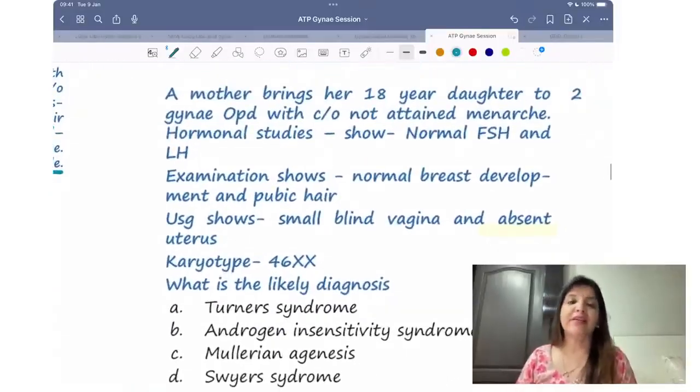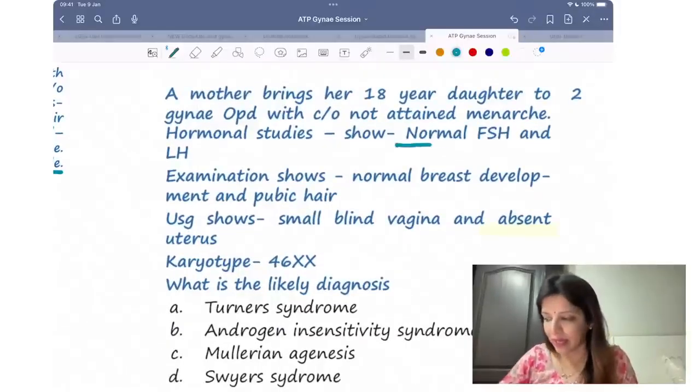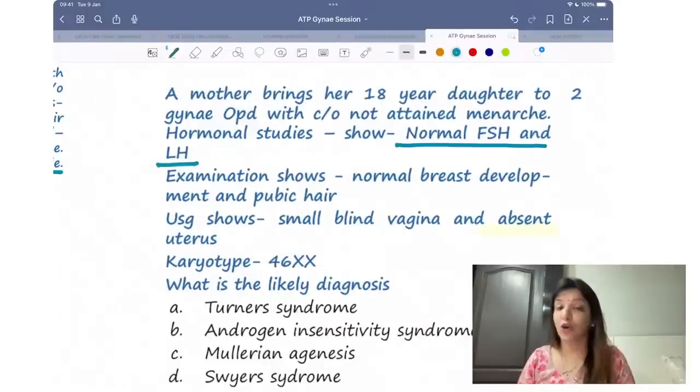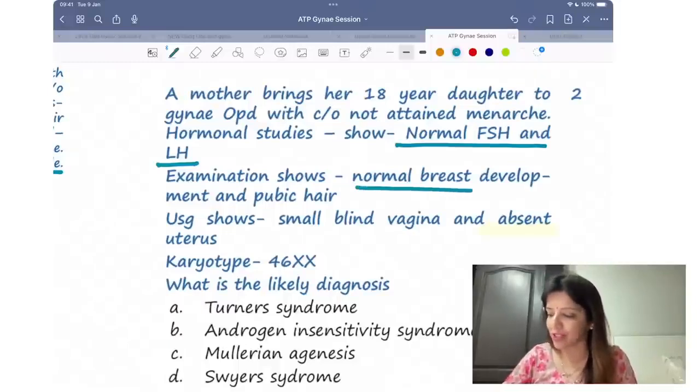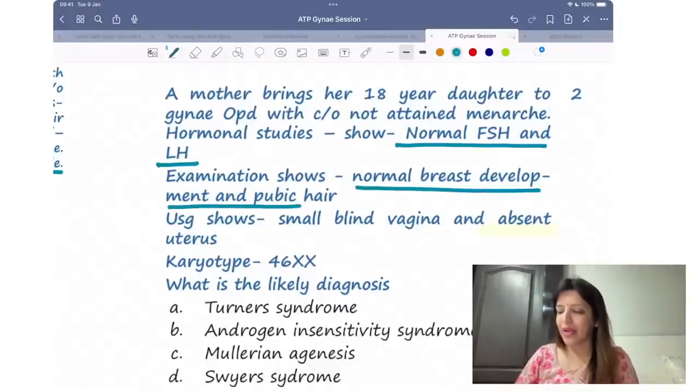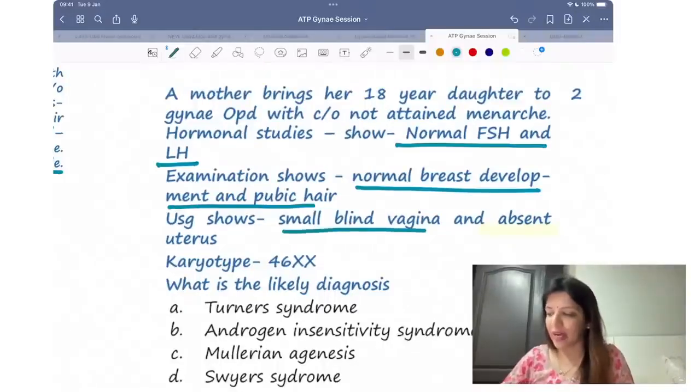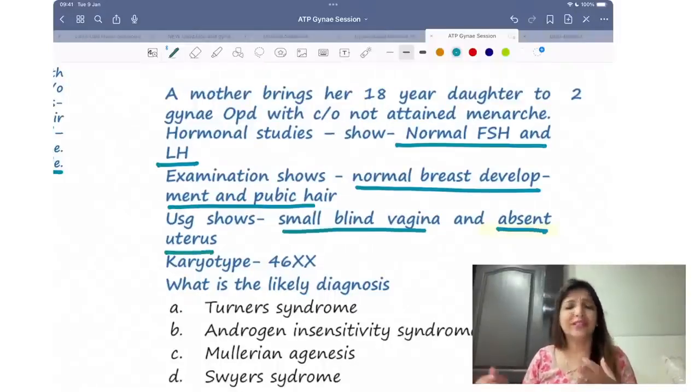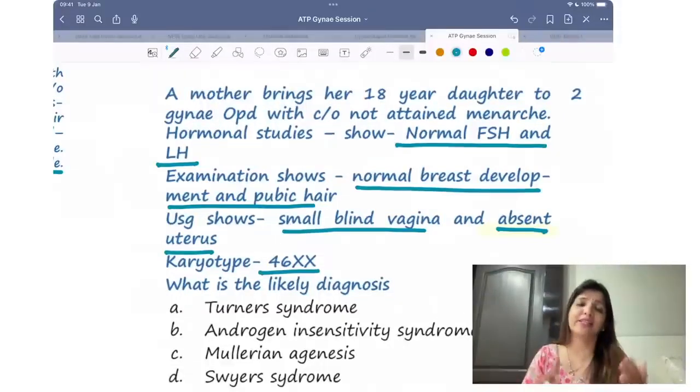A mother brings her 18 years old child to gynae OPD who has not attained menarche, normal LH-FSH. Your question is saying normal LH-FSH, normal breast development and pubic hair development. Small blind vagina, absent uterus. कितना तो आसान कर दिया. Karyotype 46XX. Absent uterus 46XX का मतलब है Mullerian agenesis.